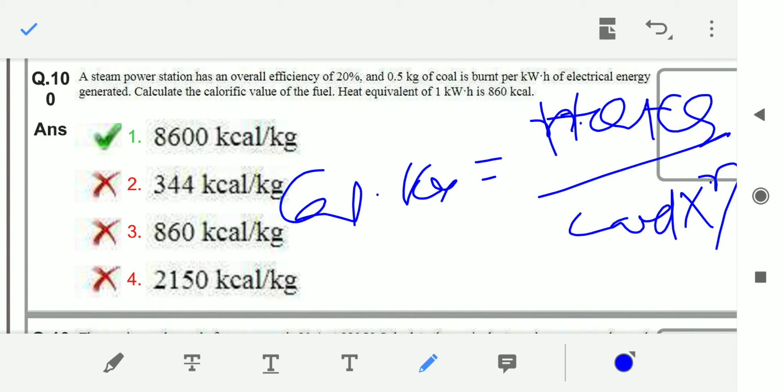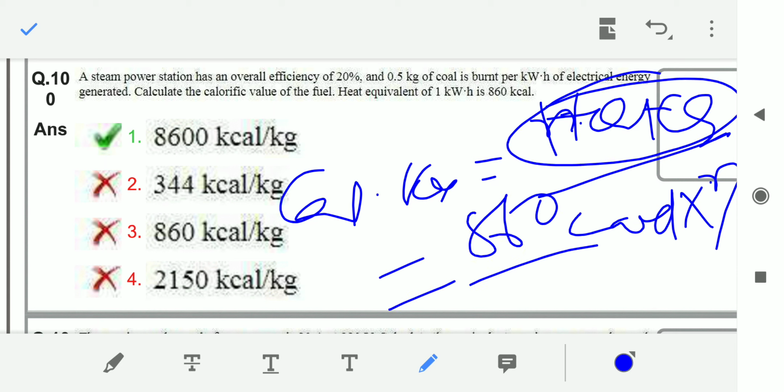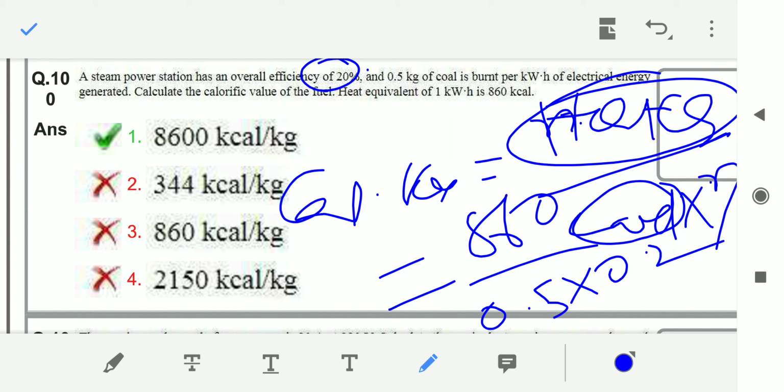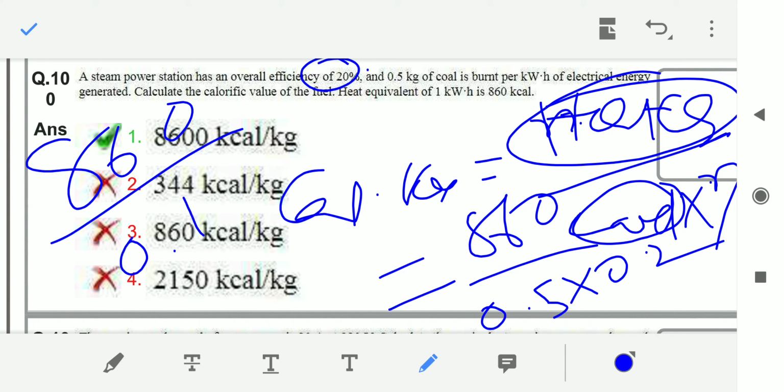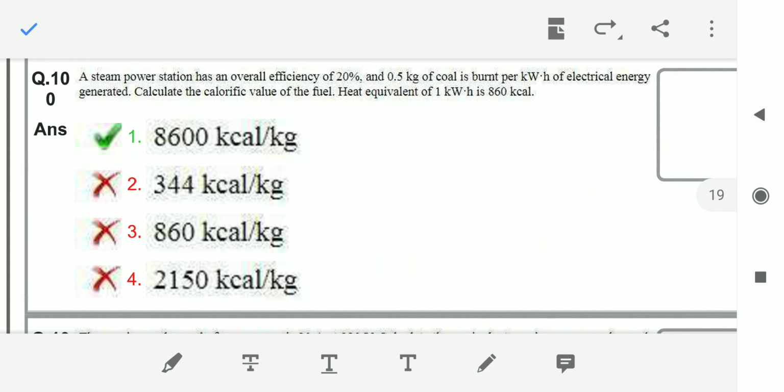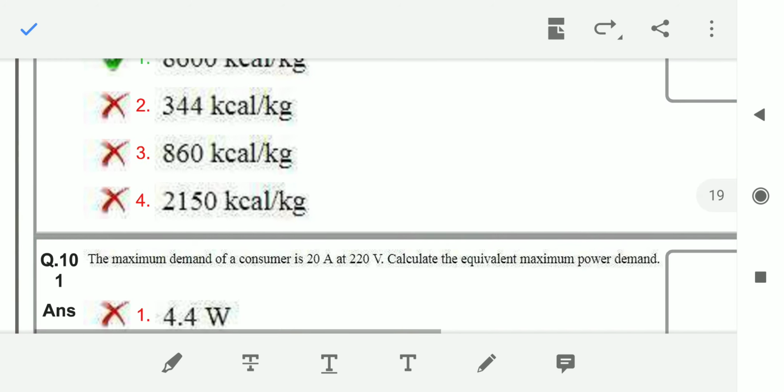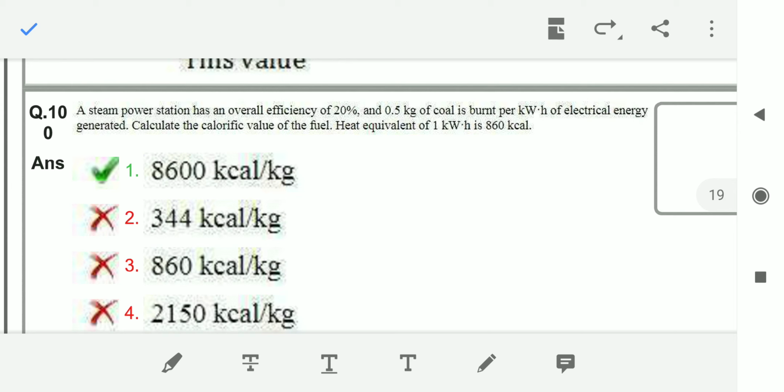Heat equivalent is 860, by coal burnt 0.5 kg into efficiency 0.2. That means 860 by 0.1, which is 8600 kilocalorie per kilogram. So the answer is 8600 kilocalorie per kilogram.